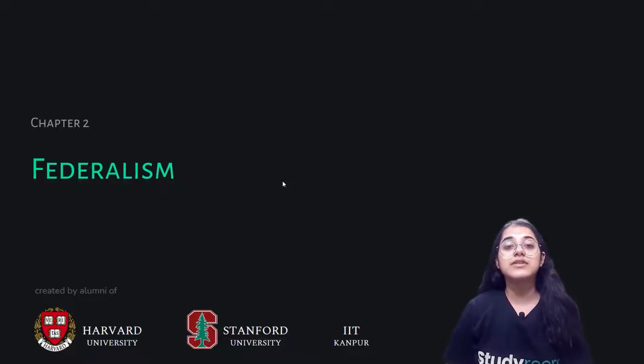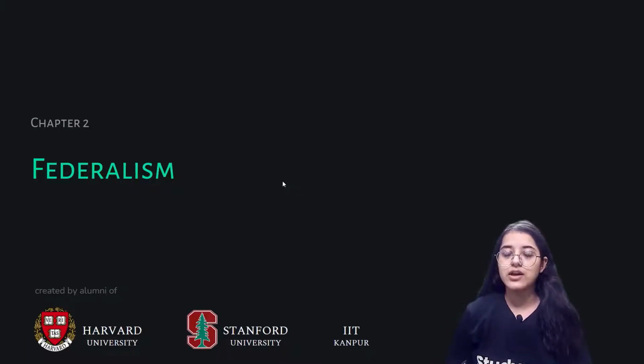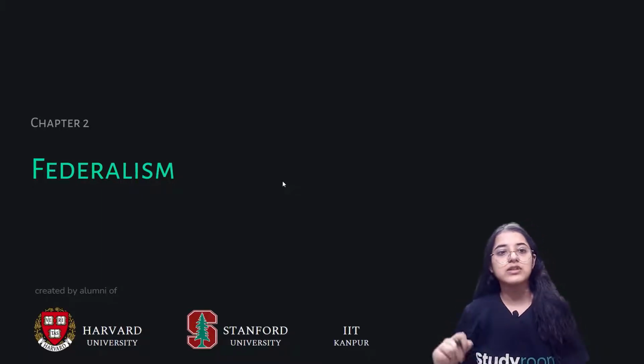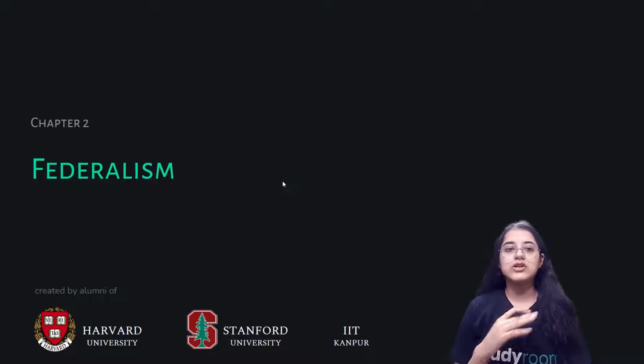Today we are going to start with the next chapter of class 10 civics, that is federalism. In this chapter we are going to study what exactly the term federalism is, how India is a federal form of a country, how federalism is practiced within our country, and the decentralization process within the country, along with a quick revision of what we have studied so far in the end. So let's go.